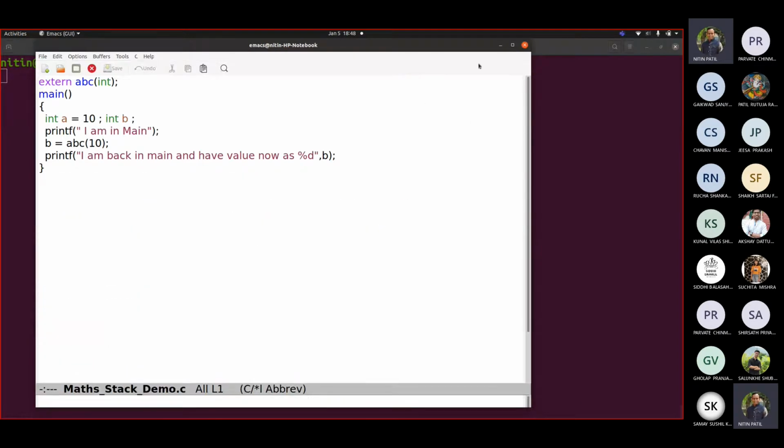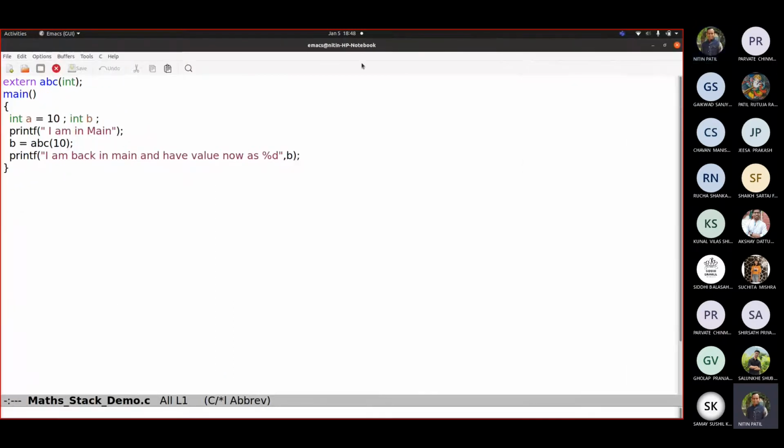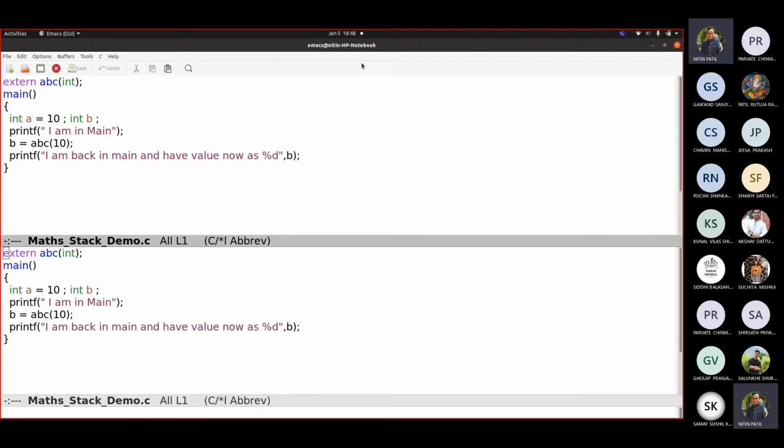So this is our first function, which is calling ABC, which calls PQR.